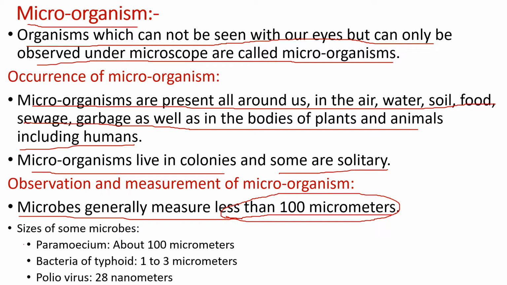Here are some of the microbes given with their sizes. Paramecium is one of the microbes which is observed to have its length about 100 micrometers. Bacteria of typhoid is 1 to 3 micrometers. Poliovirus is observed to be 28 nanometers.